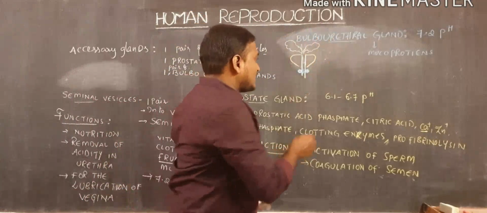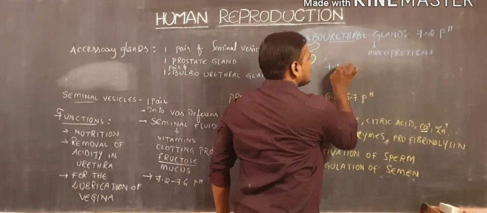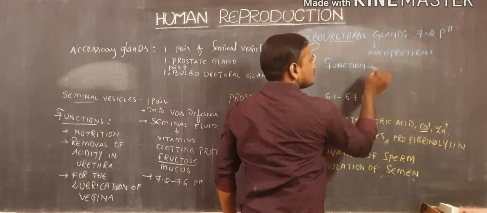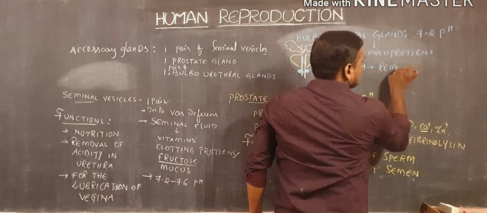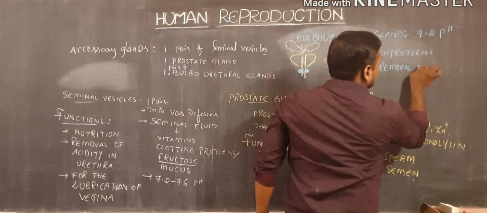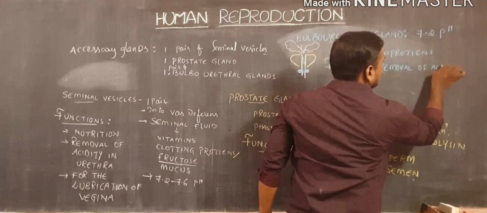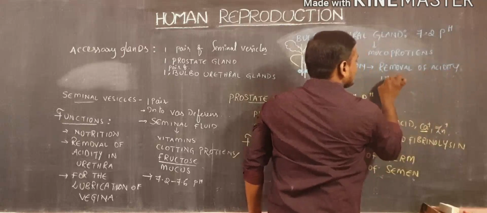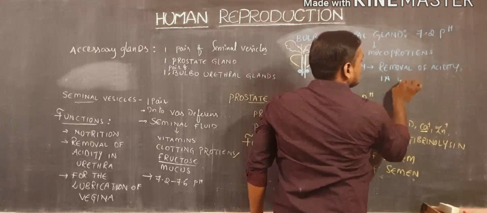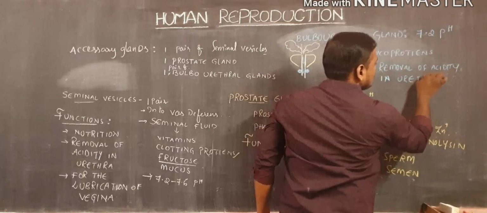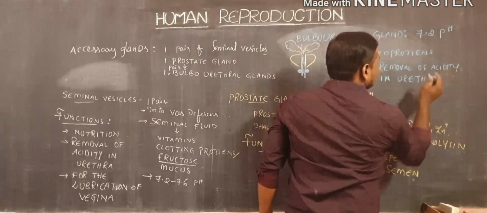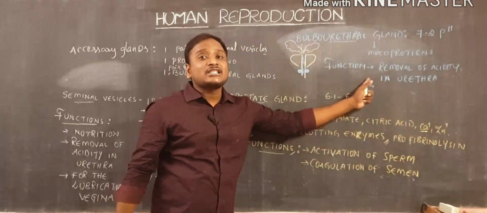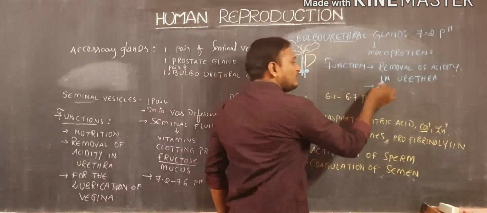Another function is the lubrication of the penis.